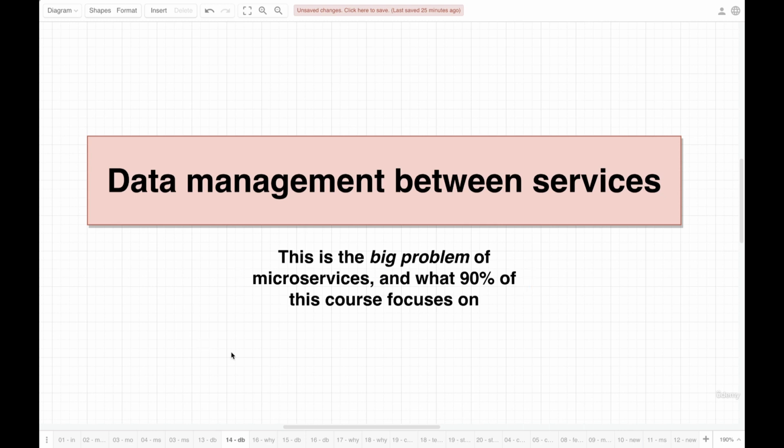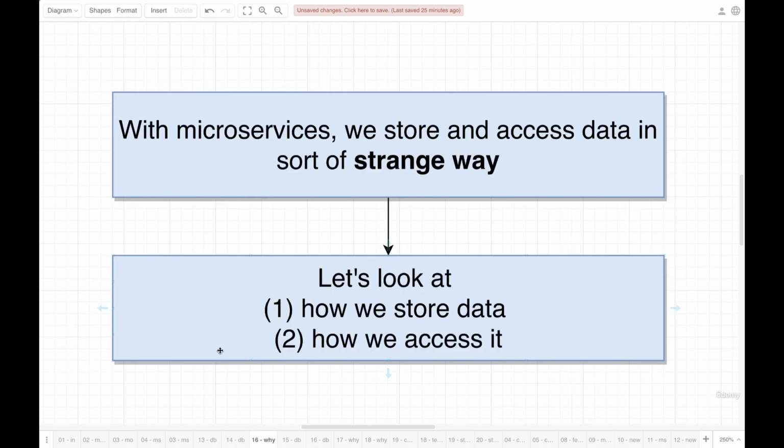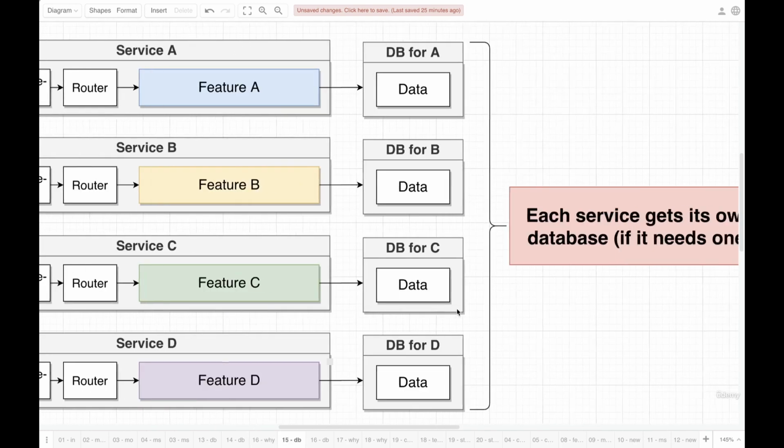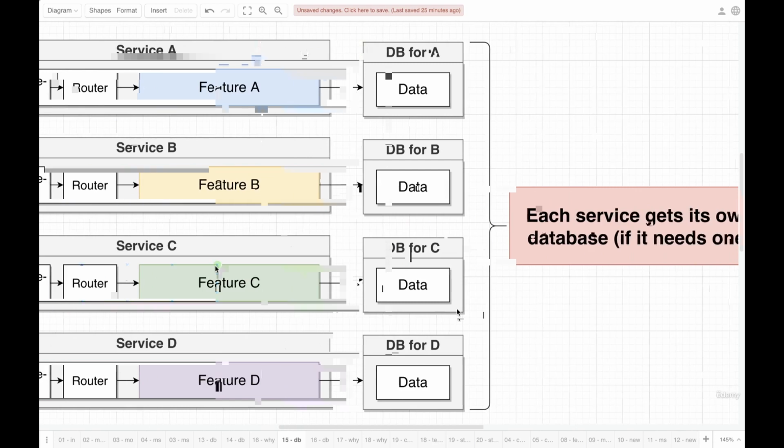So now let me tell you a little bit more about why this is a problem. Let me help you understand why this is such a big thing. Okay, so a little bit of preamble here, a little bit of background. With microservices, the way in which we store data and access data is a little bit weird. And what I mean by weird is that it's just a little bit different than what you might be used to. With the next diagrams, we're going to take a look at how we store data and how we access data in a microservices approach. So first off, how do we store data? You might recall the diagram we were looking at just a moment ago. I showed a database for each service that we had created.